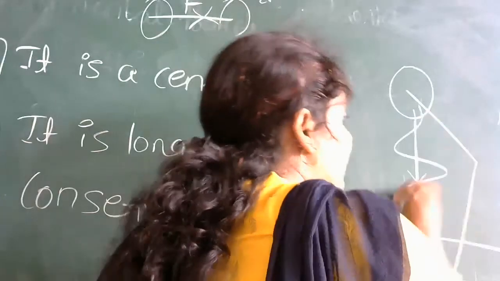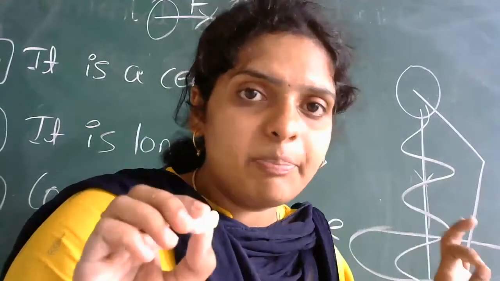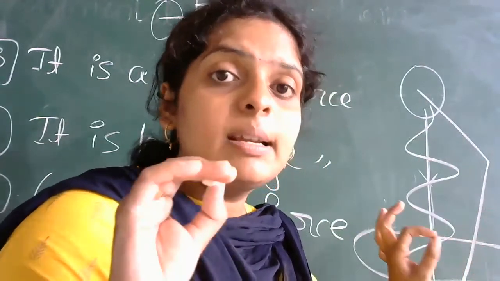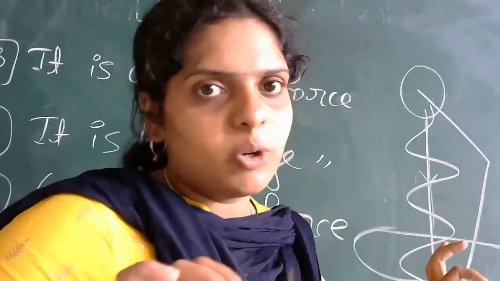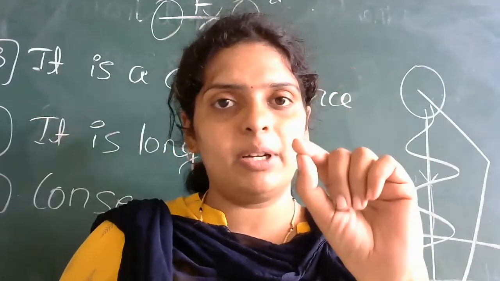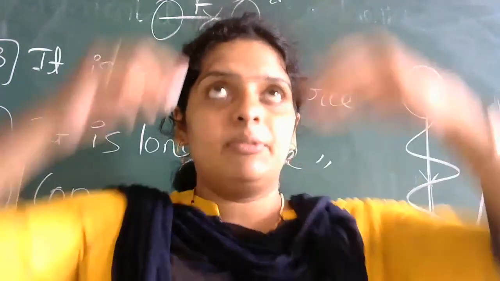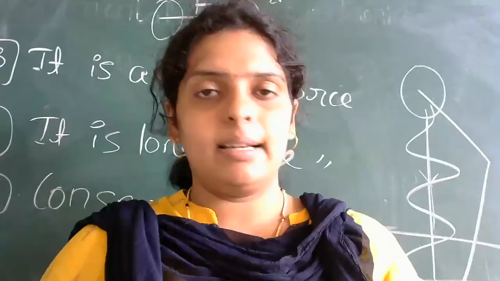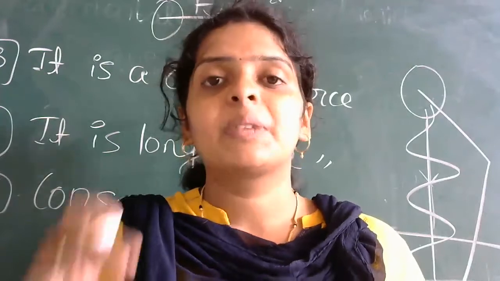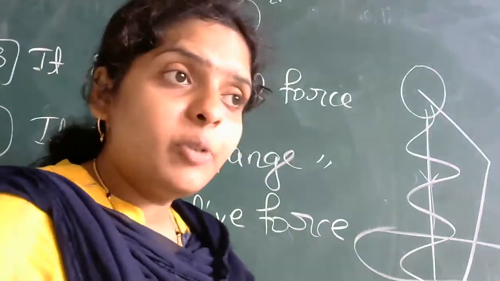It may travel a zigzag path. Here, the gravitational force does not depend on the path followed by the body. Take a piece of paper. How will it travel? It does not fall straight down, it comes in a zigzag path. Why? Because of air resistance. So, the gravitational force does not depend on the path followed by the body.